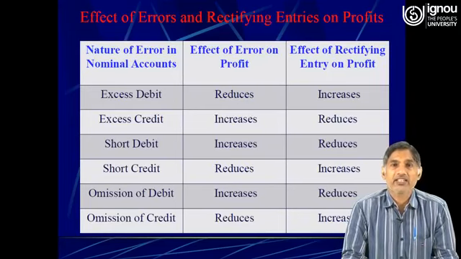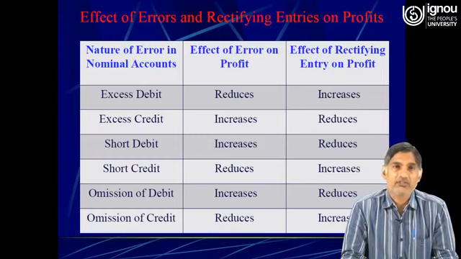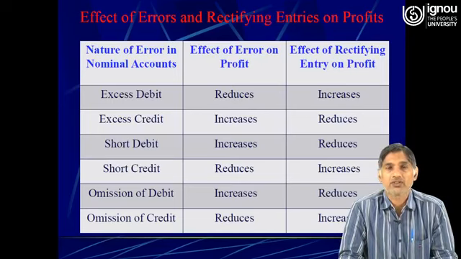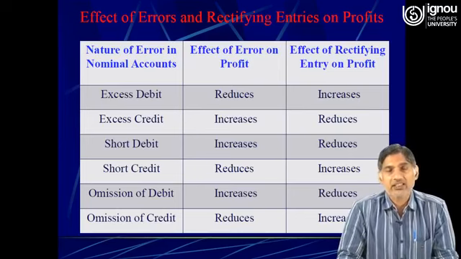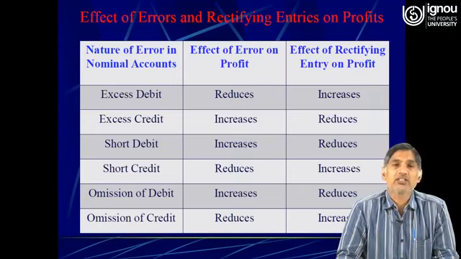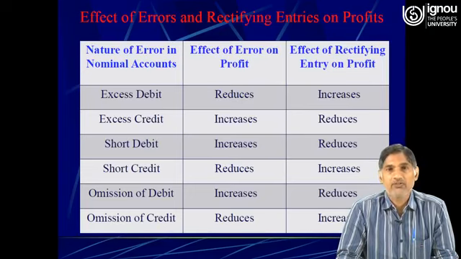Effect of errors and rectifying entries on profit. Here you see that the first column is the nature of error in nominal account. So if there is excess debit in a nominal account, it means that in nominal accounts only the accounts of expenses and losses need to be debited. So if they are excess debited, they will reduce the profit. Second column, effect of error on profit.